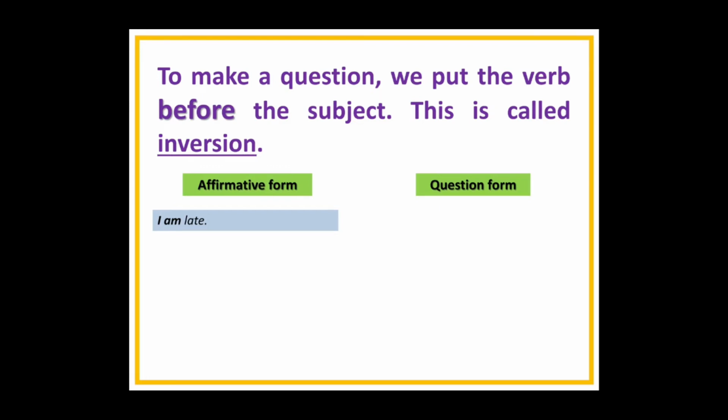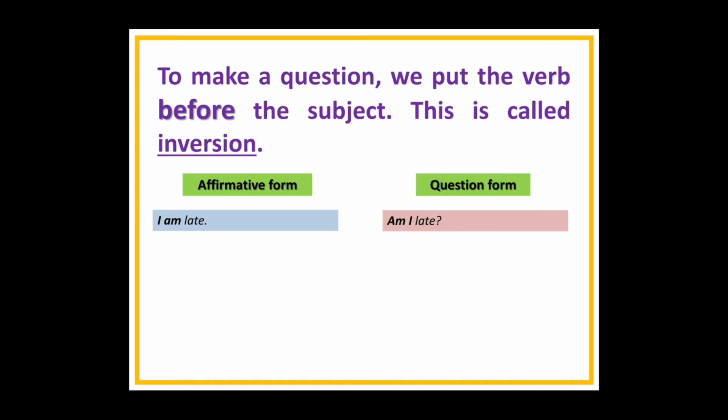So, example: the first one we have is I am late. I is the subject, am is the verb. So, to make a question, what should we do? We start with the verb, which is am, and then subject I. So, what should we say? Am I late? And question mark. Don't forget, the question mark is very important to show that this is a question.